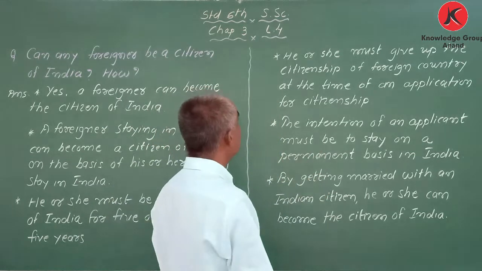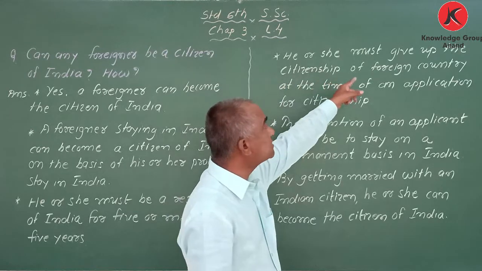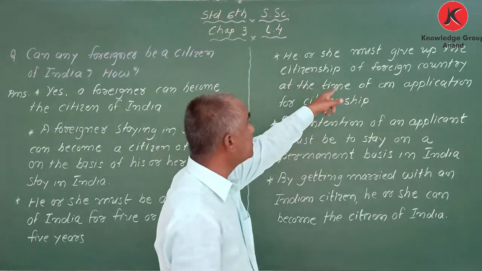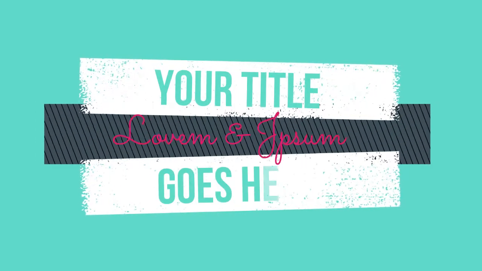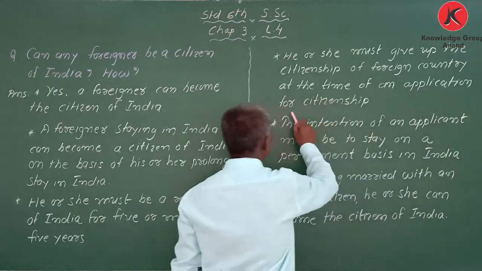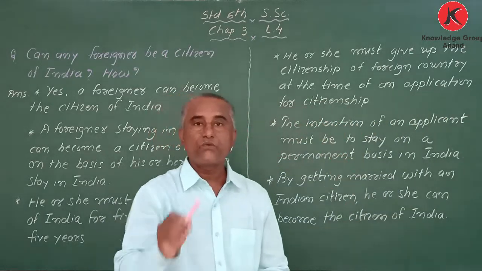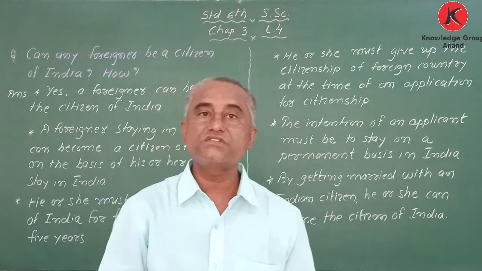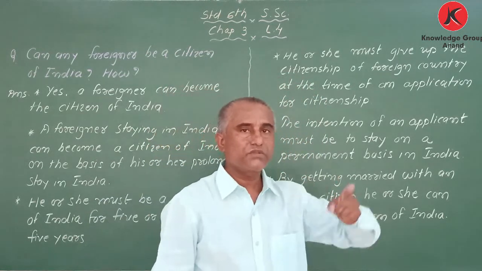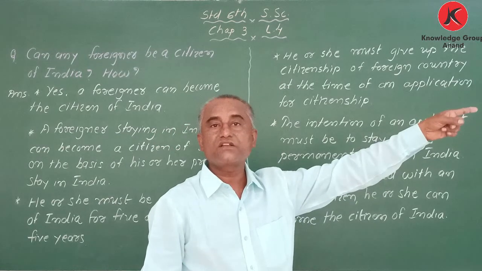What is that? He or she must give up, છોડી દેવાનું. He or she must give up the citizenship of the foreign country at the time of application for citizenship. When he applies for the citizenship of India, he has to give up the citizenship of that country.